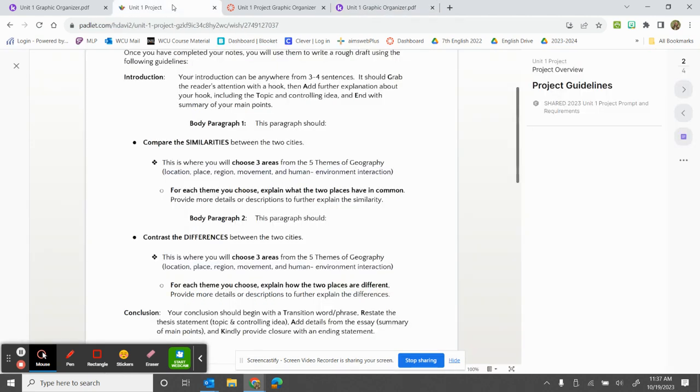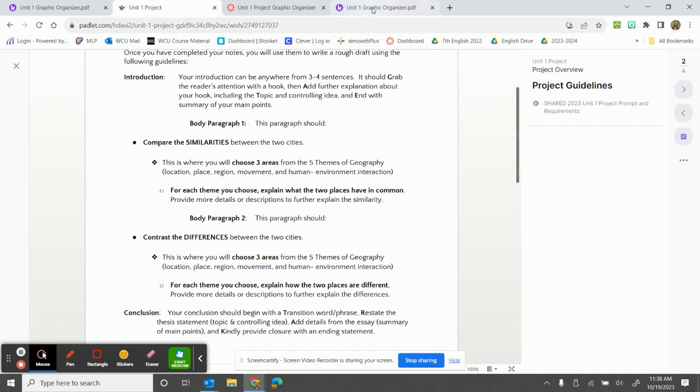So if we're looking at our project guidelines, for our similarities between the two cities, we need to choose 3 areas from the 5 themes of geography. For my example, I'm choosing the first 3. You are welcome to choose any of the other ones that you want, but whatever you choose for similarities, you need to choose for differences. So for each theme you choose, we need to explain what the 2 cities have in common and provide details or descriptions to further explain the similarity.